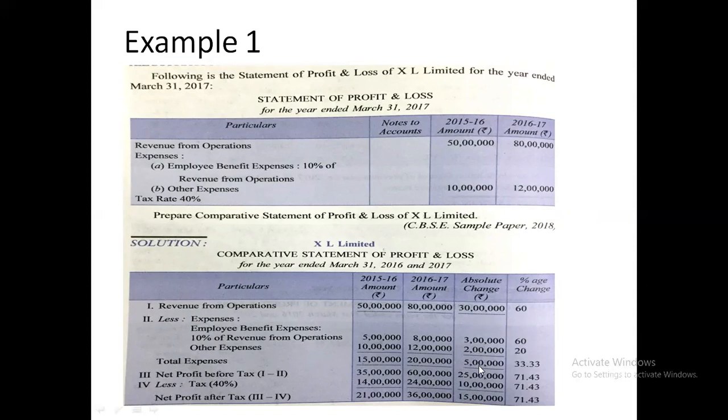5 lakh divided by 15 lakh into 100 is 33.3. 25 lakh divided by 35 into 100 is 71. 10 lakh divided by 14 lakh into 100 is 71.43. 15 lakh divided by 21 lakh into 100 is 71.43. So this way, students, you will make the comparative statement of profit and loss. This is very easy to make.